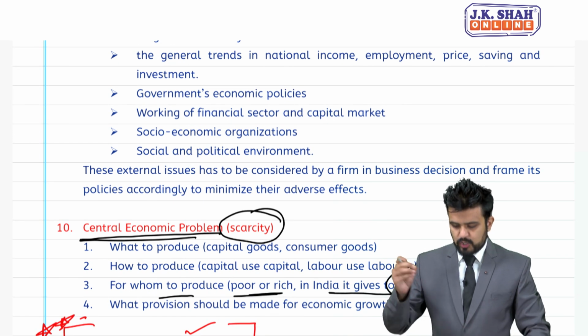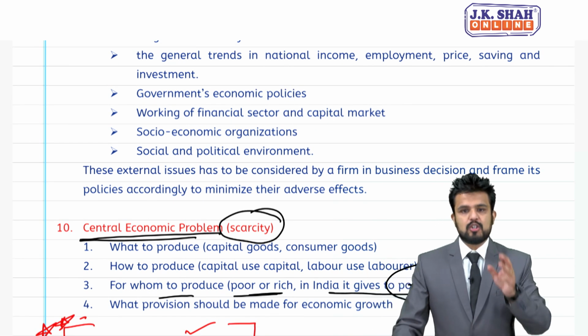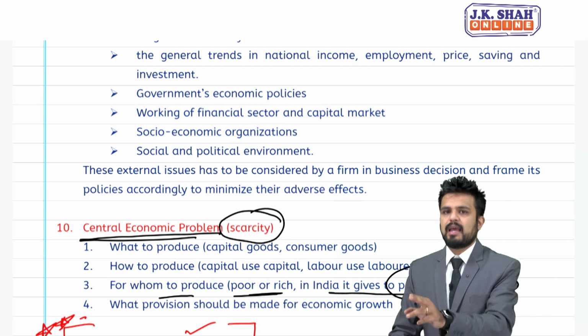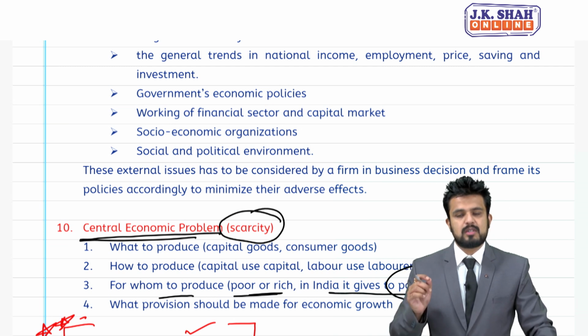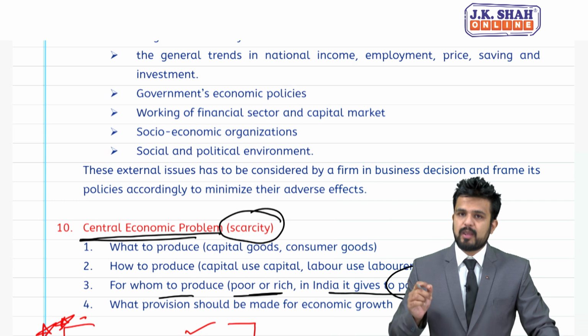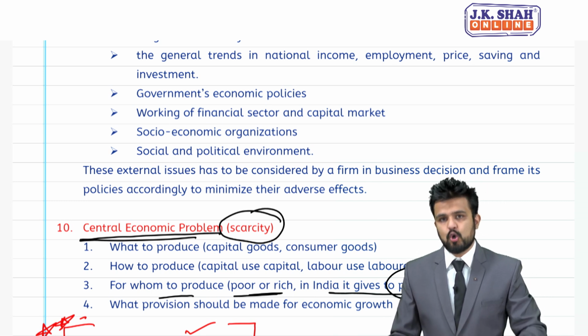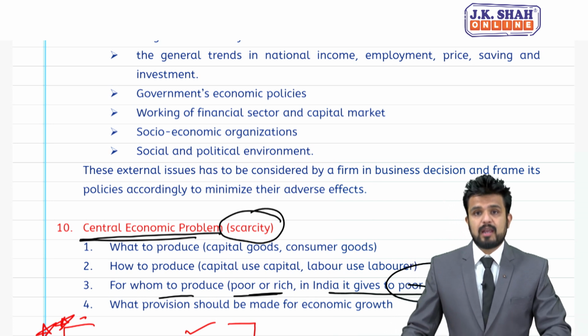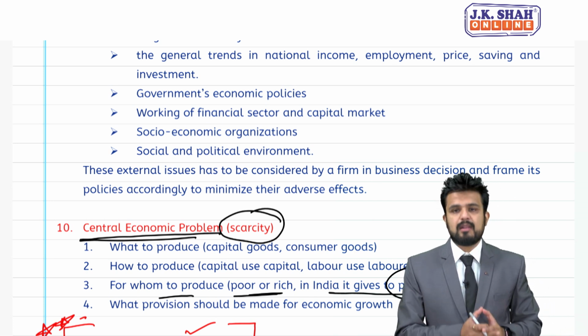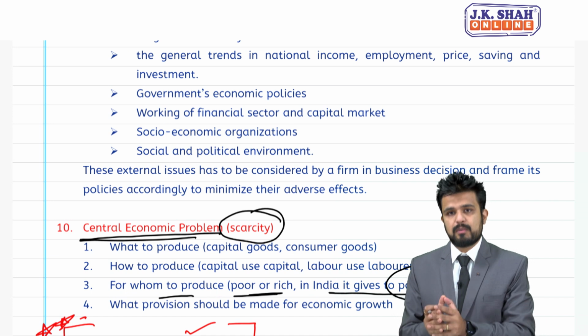Then there is socio-economic organizations, social and political environment. Now students, political environment plays a very important role. If the political situation in our country is good, if the political environment is stable, then businessmen will be optimistic.